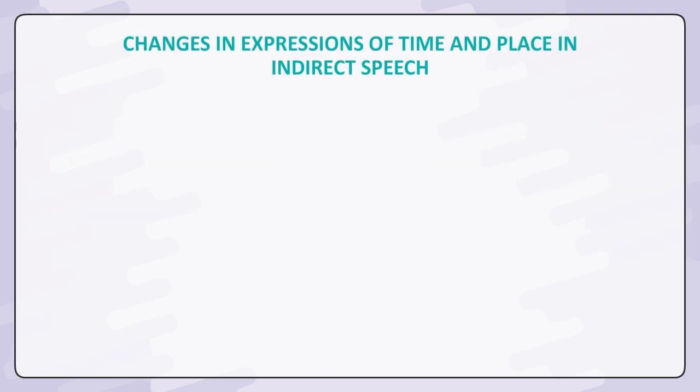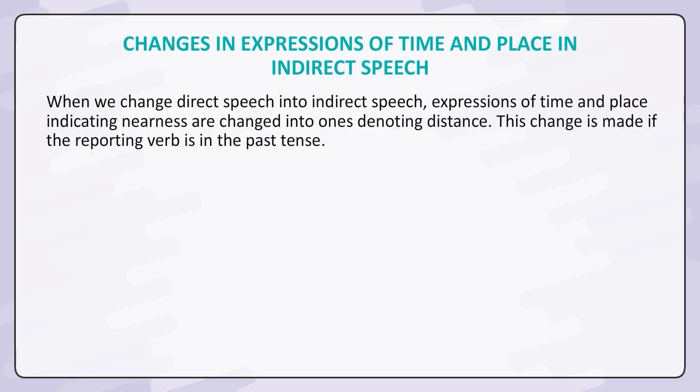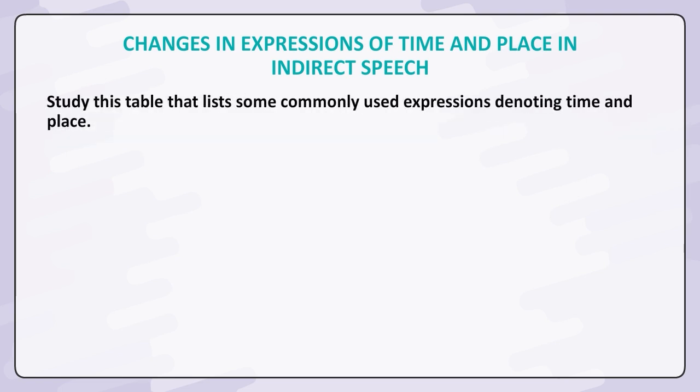Changes in expressions of time and place in indirect speech. When we change direct speech into indirect speech, expressions of time and place indicating nearness are changed into ones denoting distance. This change is made if the reporting verb is in the past tense. Study this table that lists some commonly used expressions denoting time and place.